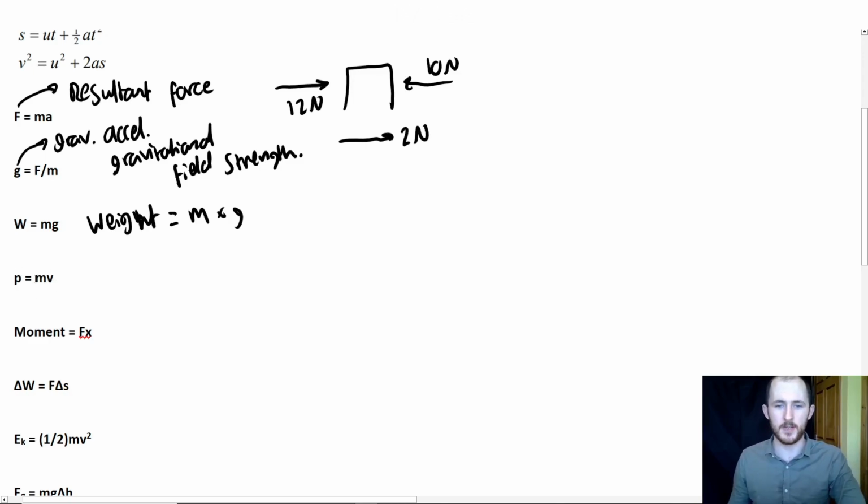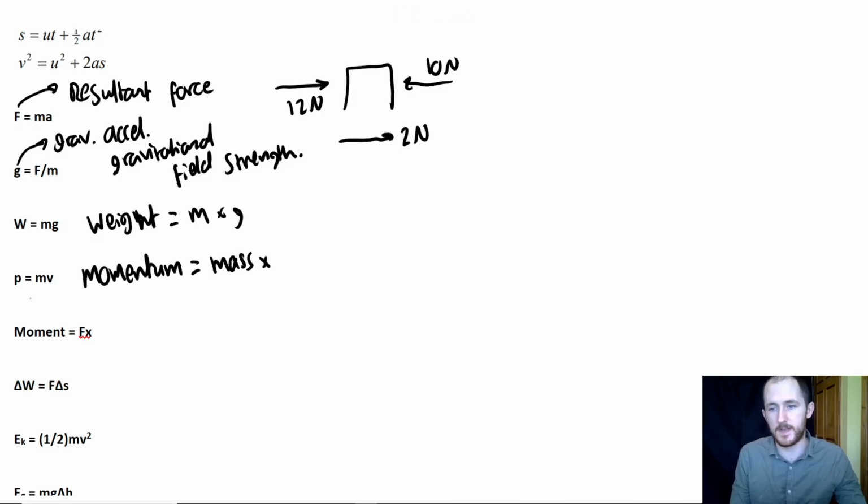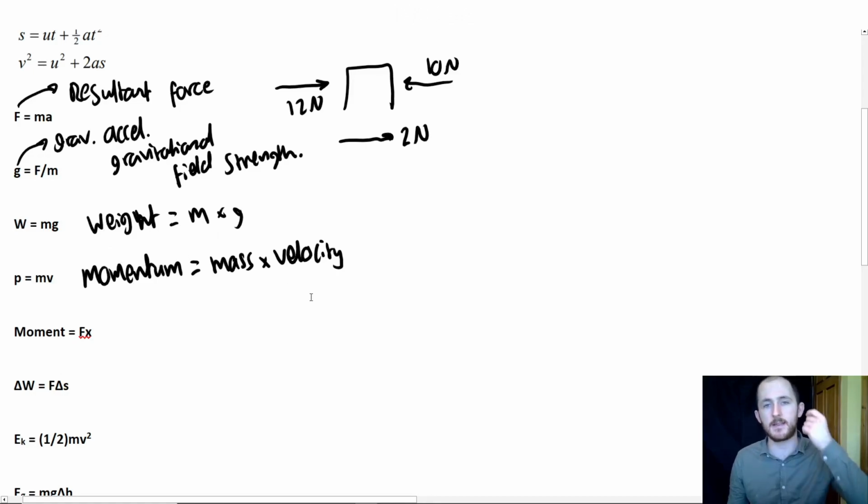Another super important equation, but again not too tricky, but again you will use it to derive other equations in the future, is p equals mv, where p is equal to momentum. And that's going to equal mass times velocity. It should be noted that with all of these equations, if you have a scalar like mass times a vector like velocity, the overall thing is also a vector. So again, with weight, mass is a scalar, gravitational acceleration is a vector, so weight is a vector, as is momentum. So this has direction.